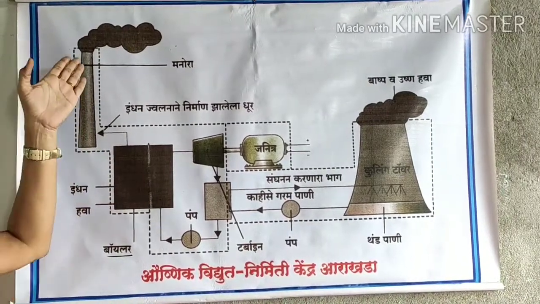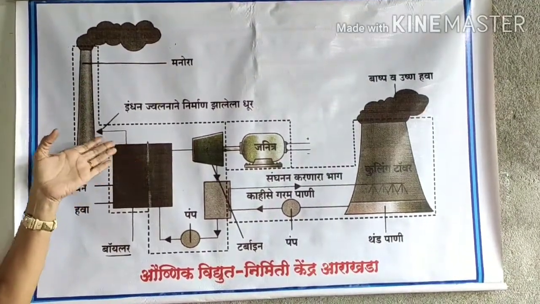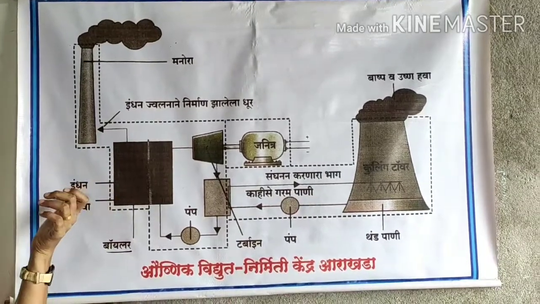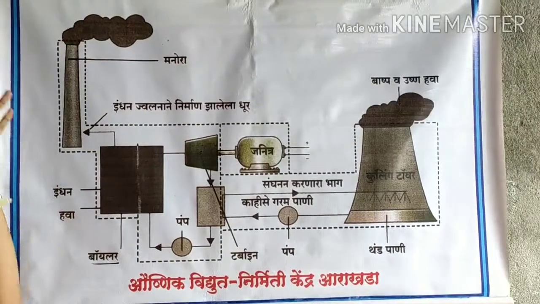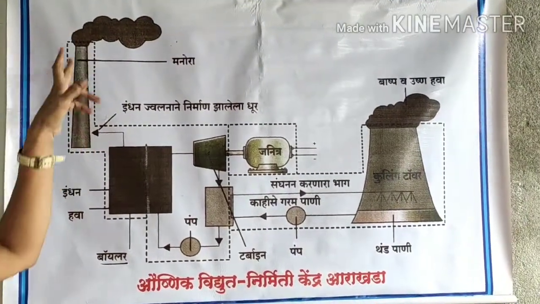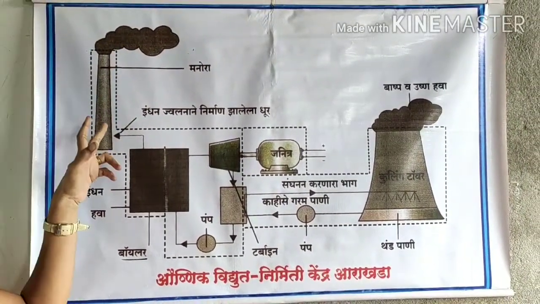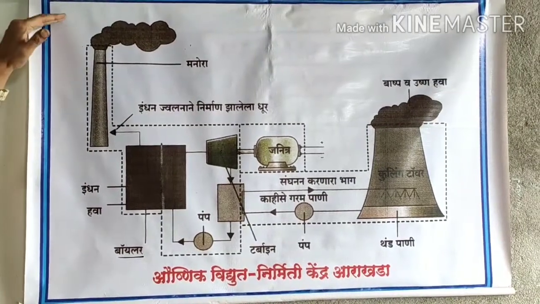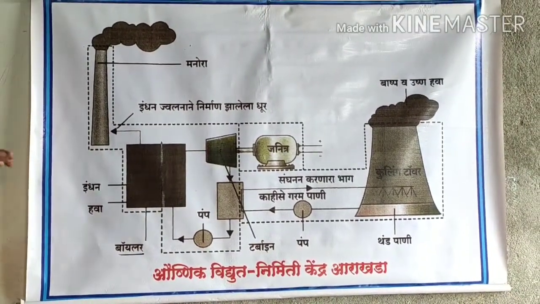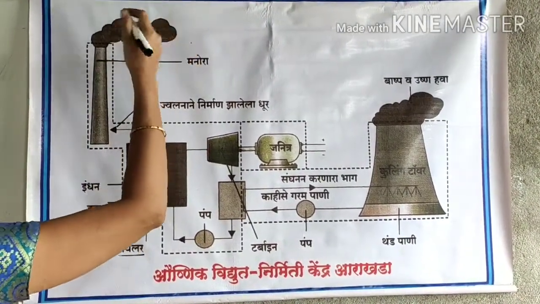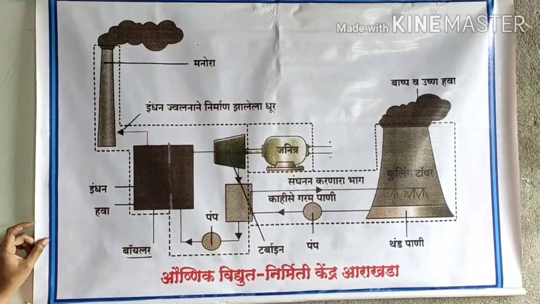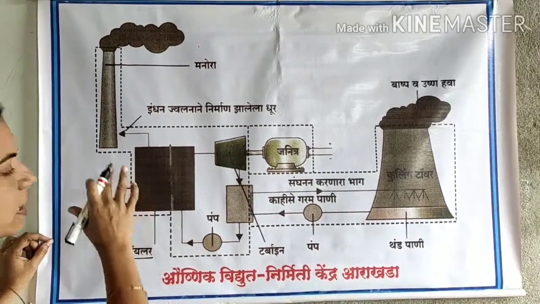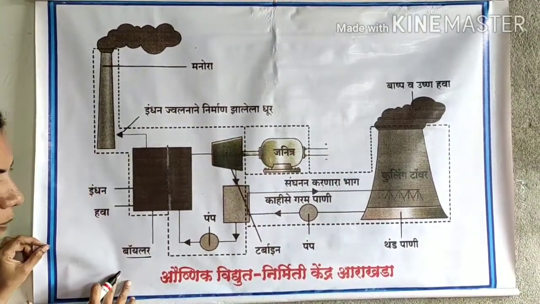Different types of gases like carbon dioxide and carbon monoxide, which are produced during this burning of coal, are released in the air. Therefore this is called a chimney or tower. The height of this tower is very high in the sky because this gas is released into the upper level of the air. So this is about the structure of a thermal power plant.